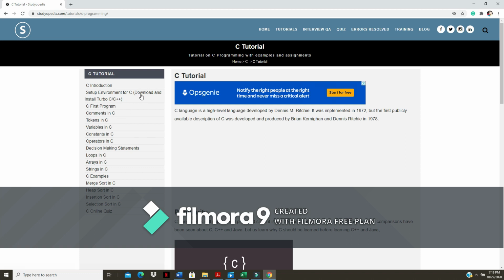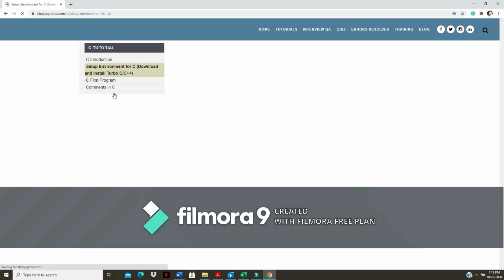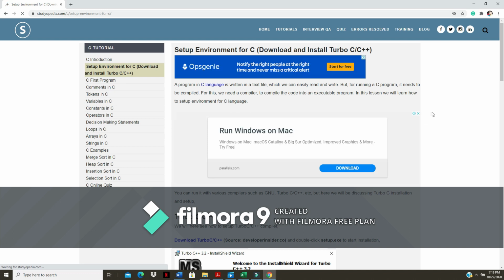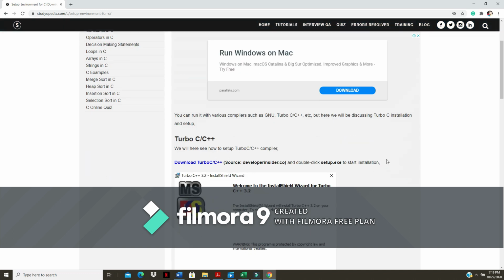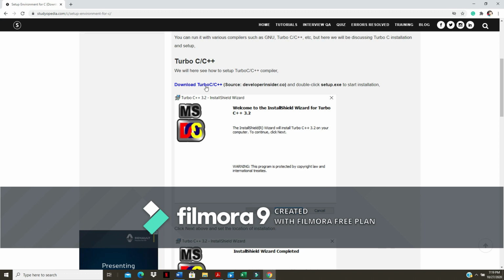In here, a new window comes. Here you can see setup environment for C. Click on this. Now a window comes, and here you can see download Turbo C and C++. Download this.